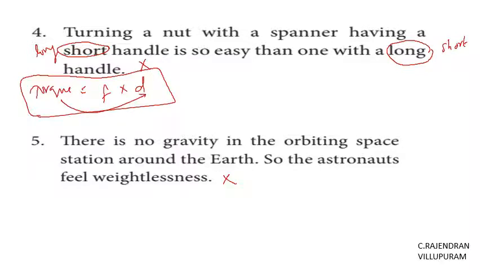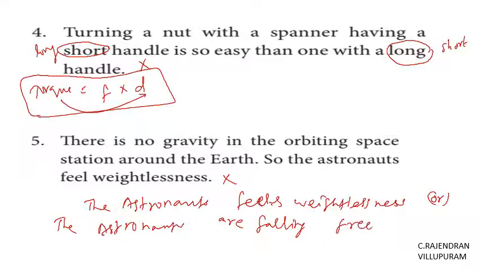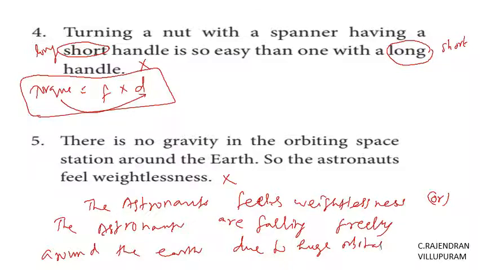So here, just write the statement as: the astronauts feel weightlessness, or the astronauts are falling freely around the Earth due to huge orbital velocity.